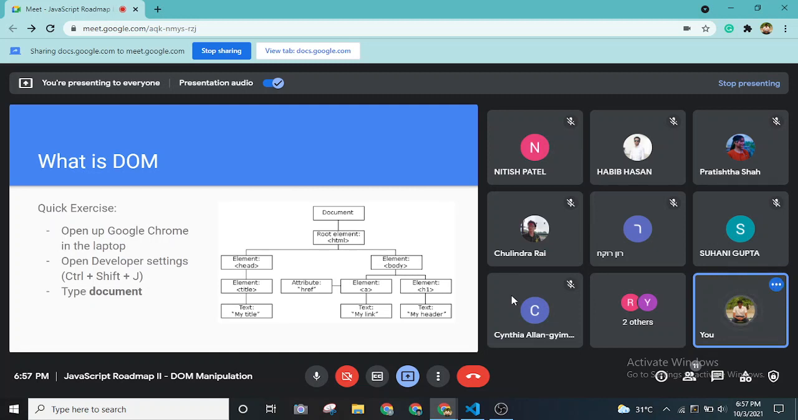So whenever we press it, it redirects to the new page, right? That's also a DOM event. There are many examples. You can discover more about it later as well.